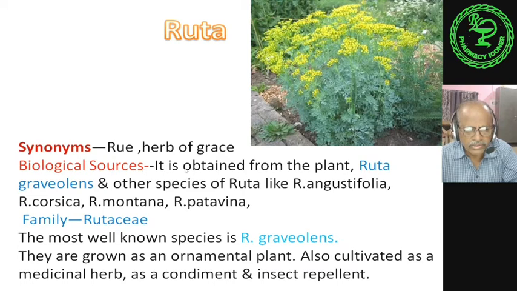Biological source: it is obtained from the plant Ruta graveolens and other species of Ruta like Ruta angustifolia, Ruta corsica, Ruta montana, Ruta patavina, family Rutaceae. The most well-known species is Ruta graveolens, from which the contents are extracted. They are grown as an ornamental plant.